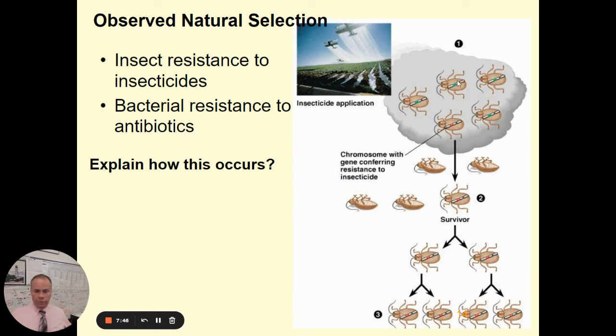When you use, let's say, a pesticide to kill these insects, some of those insects may have variations that allow them to be more resistant to the pesticide. And so when the pesticide is sprayed, most of these individuals die off, but the ones that may happen to be resistant, that might have a resistant gene, if they do survive, then they can go on and reproduce. And when they do that, they're likely to pass on this resistant gene to their offspring. And so when you continue that process out, eventually you could end up with a whole population of these insects that are resistant to the pesticide.